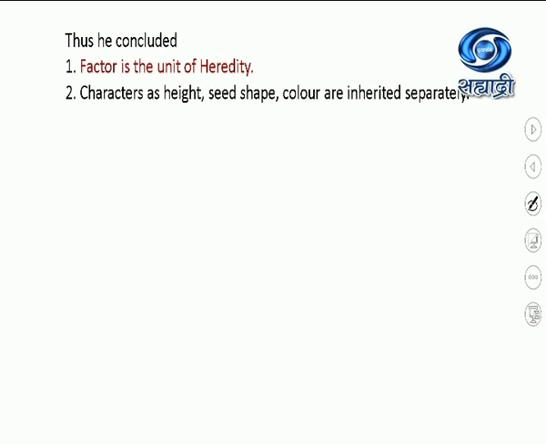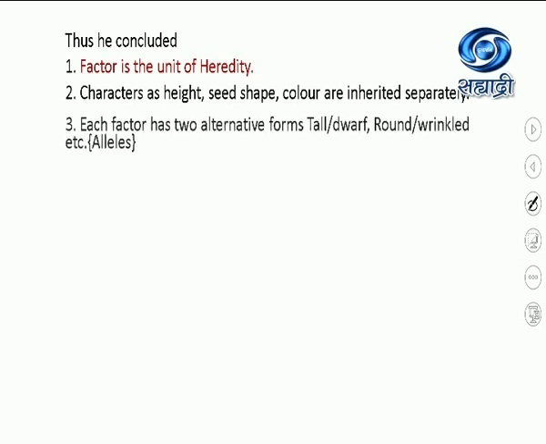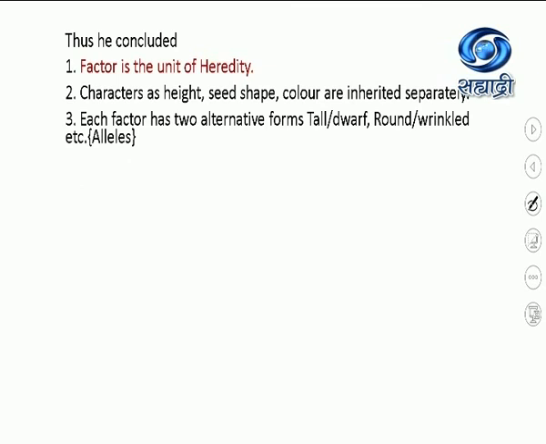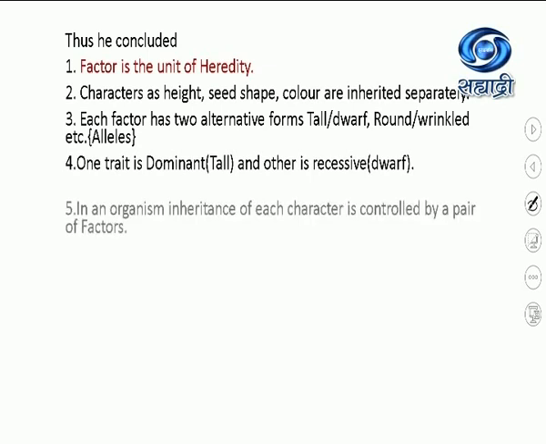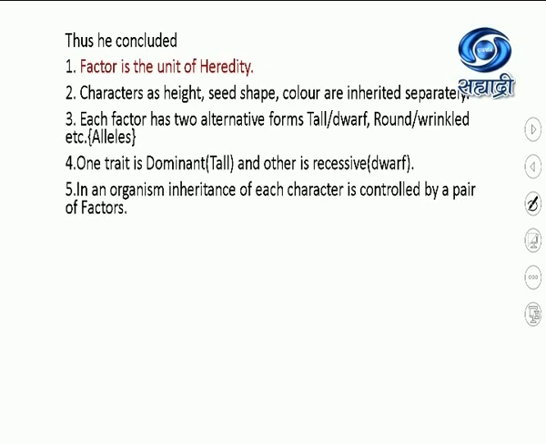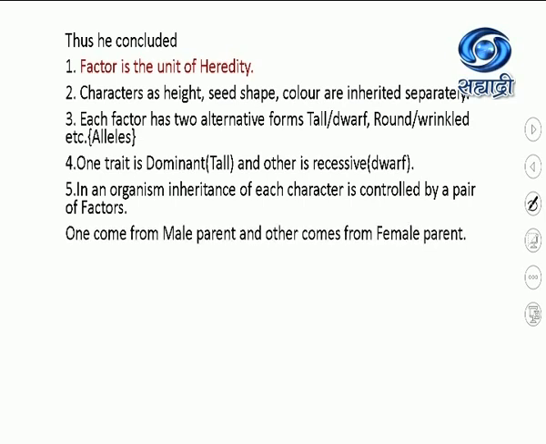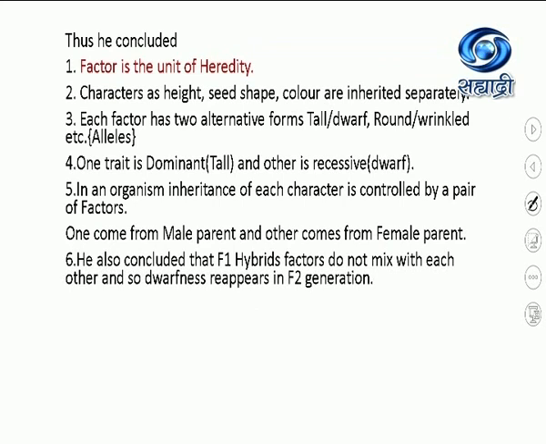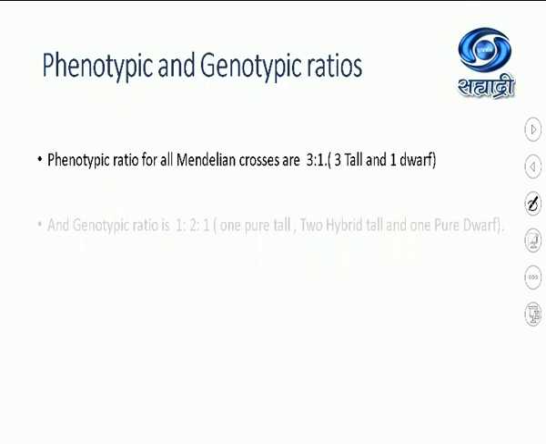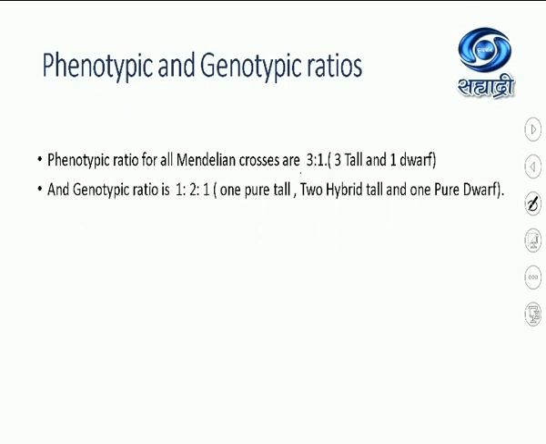Characters such as height, seed shape, color are inherited separately. Each factor has 2 alternative forms, tall and dwarf, round and wrinkled, which are alleles. One trait is dominant, the other is recessive. In an organism, inheritance of each character is controlled by a pair of factors, one comes from the male parent, the other comes from the female parent. And finally, he concluded that the ratio for monohybrid cross is 3:1 phenotypic and 1:2:1 genotypic.